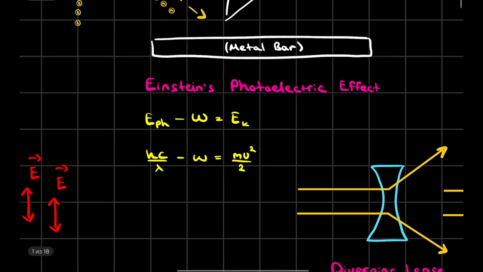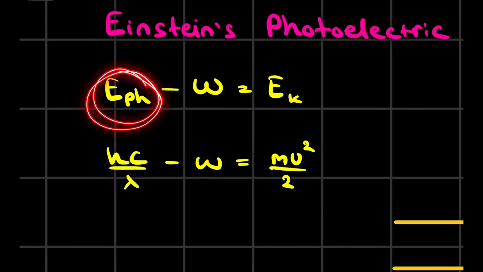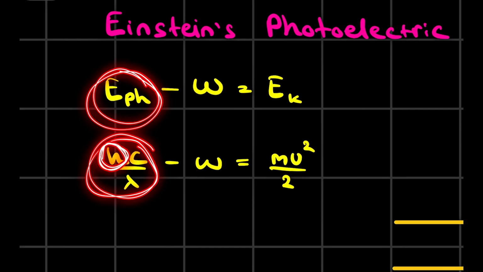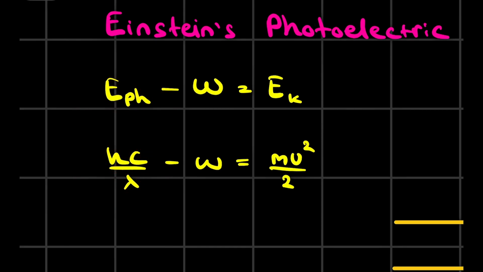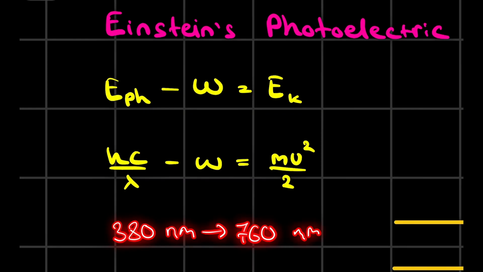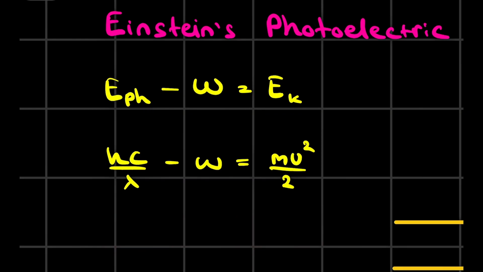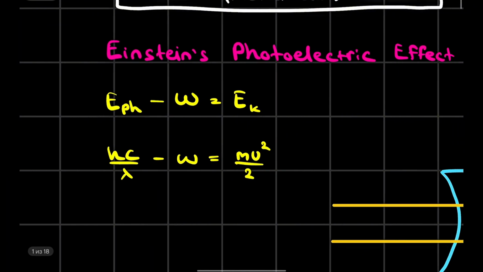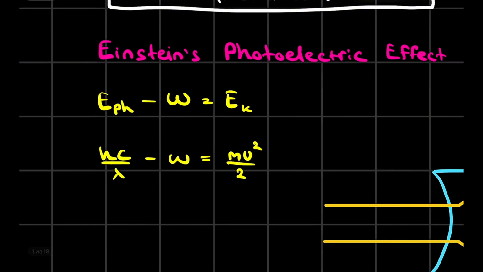And of course, we can expand the energy of the photon using Planck's constant, the speed of light, and also the wavelength of that light, because we might have different sorts of light. Visible light is between 380 nanometers and 760 nanometers, but we also have radio waves, ultraviolet, infrared, and so on. Okay, pretty good.